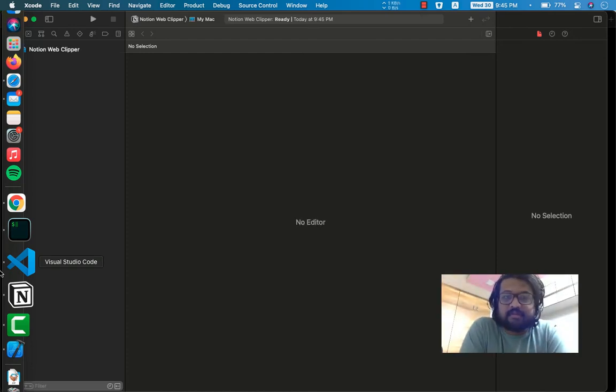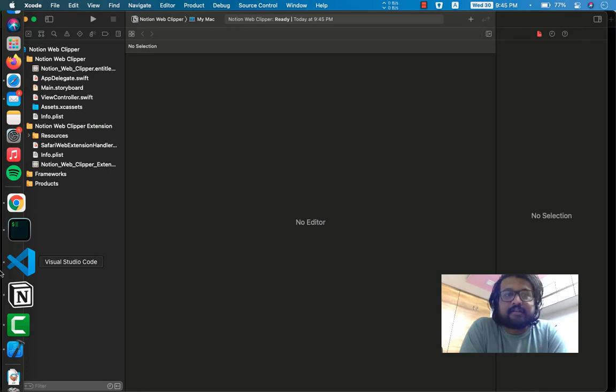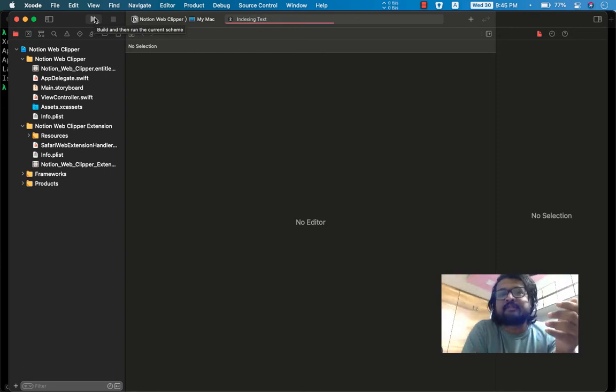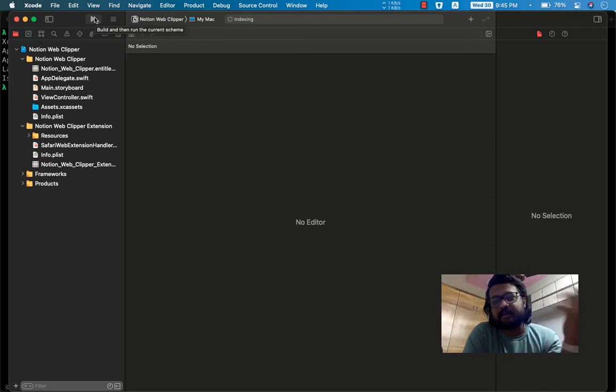So it's ready. You don't have to touch any code. Just hit this run button. Now, Safari extensions cannot run on their own, unlike Firefox and Chrome extensions, where they come in this zip or compressed file.